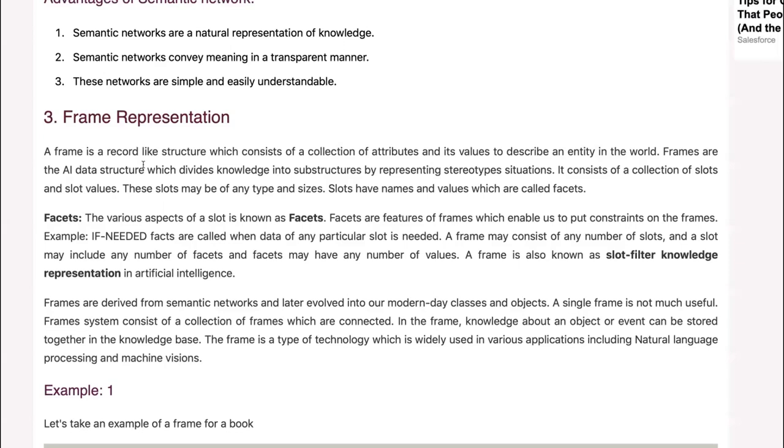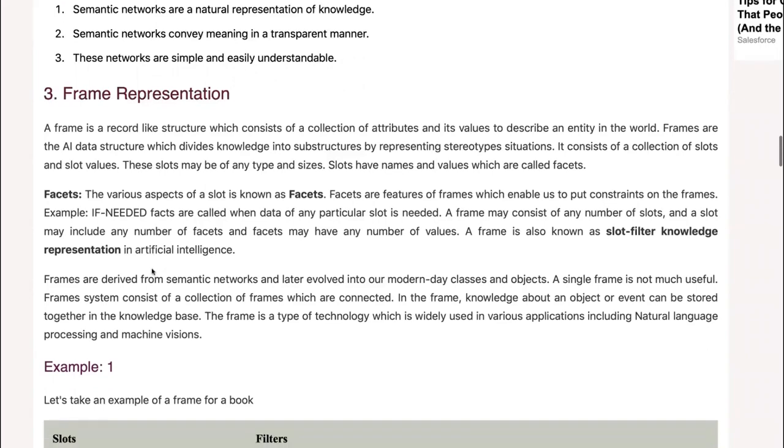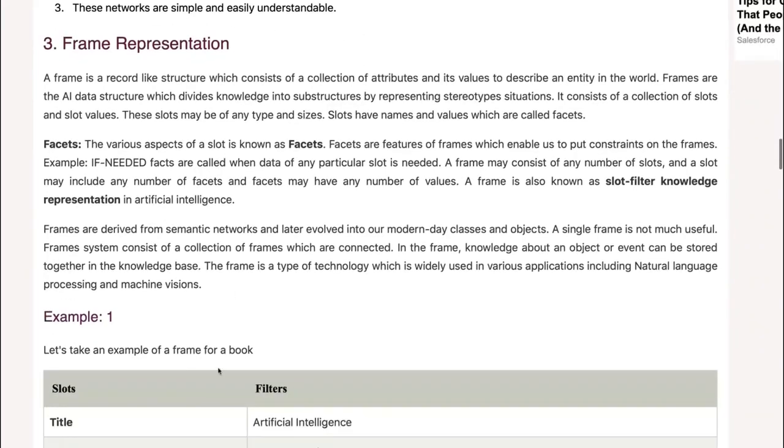But again, the knowledge representation using frame representation as a technique is not a data structure. It's the frame that we use. Because frames are the AI data structure, we divide knowledge into substructures, representing stereotyped situations. It consists of a collection of slots and slot values. These slots may be of any type and size. Slots have names and values, which are called facets. We won't go into the detail of this, but the question there is what program to use to represent this knowledge.